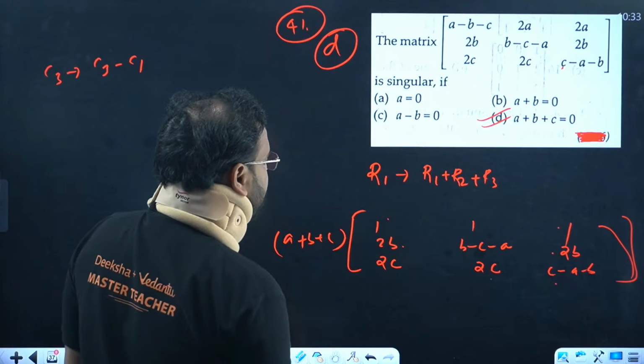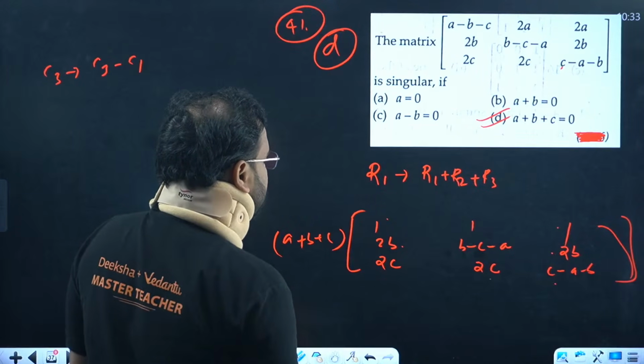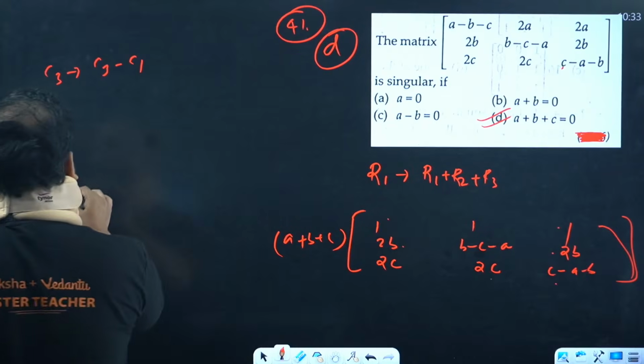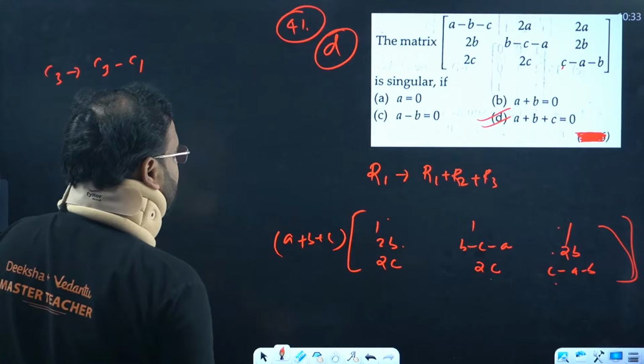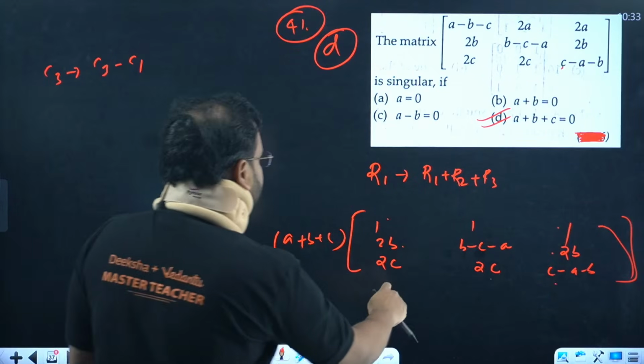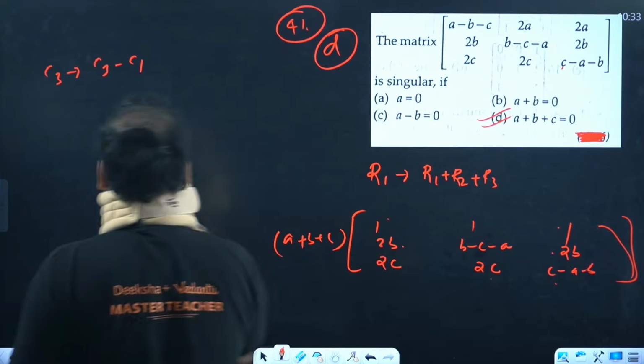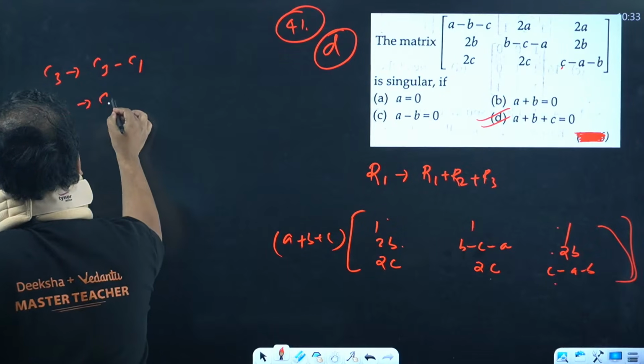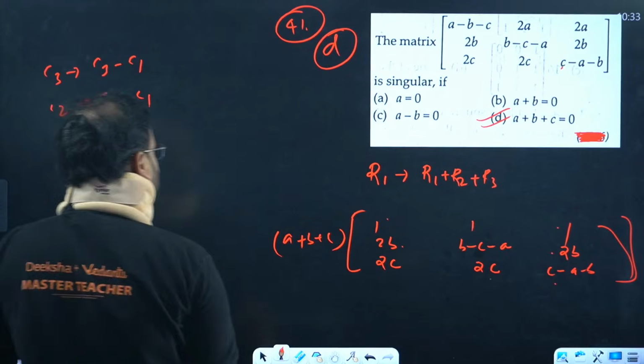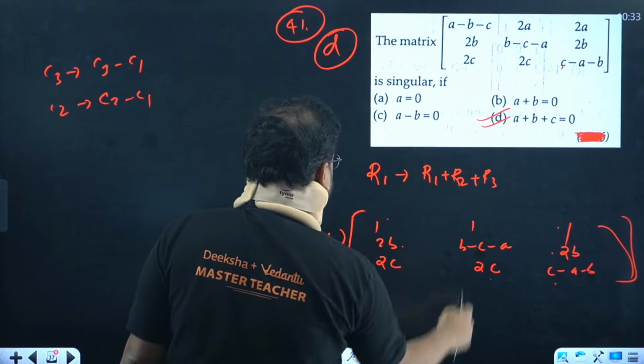When you do that, you'll have this value, and also we can replace column 2 with column 2 minus column 1. When you do that, again this will be 0, this will also be 0. So please solve it.